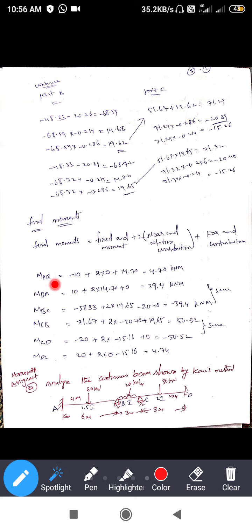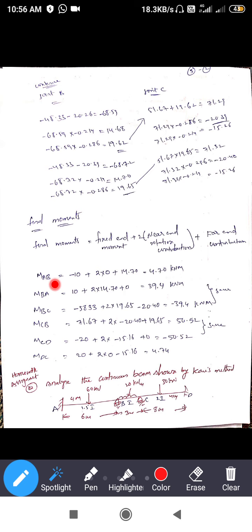Moment AB. Fixed end moment from A to B is minus 10, plus 2 into the nearer moment. So for the span AB, A is the nearer end and B is the far end. A has a 0 value, as there is no rotation. Next, coming to B, it is the far end rotation.